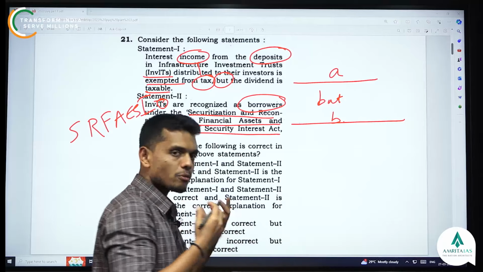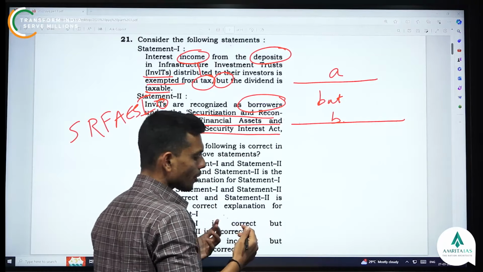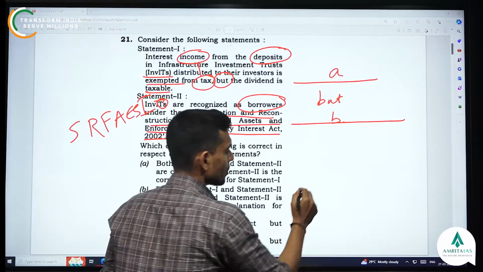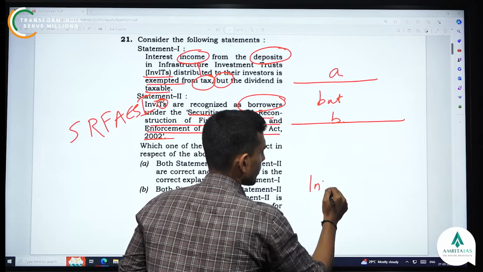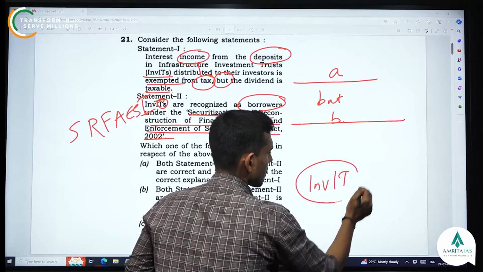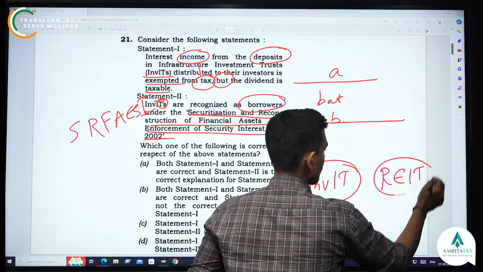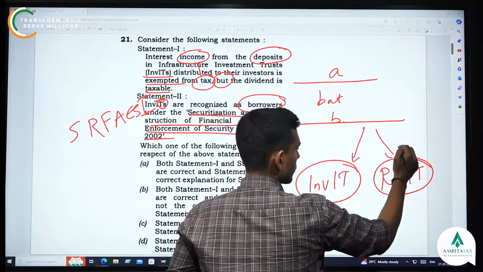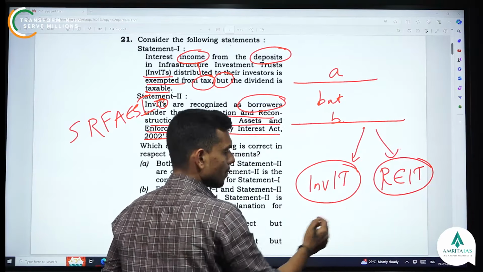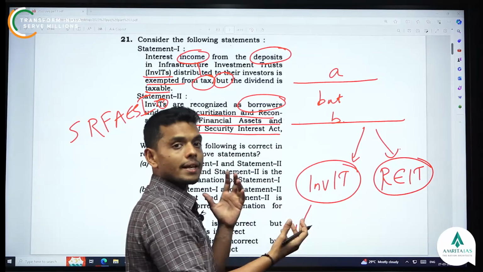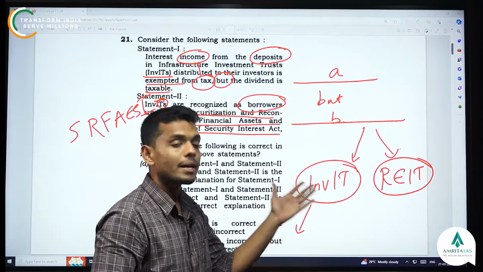Let's say you have some money, and you want to get returns from it. So what you can do is you put this money into either some infrastructure investment trust or real estate investment trust. So you're parking money in either of these. These trusts will take these pooled money. Like you, there may be many other people who are giving money to these bodies.